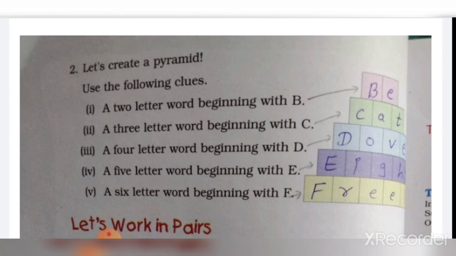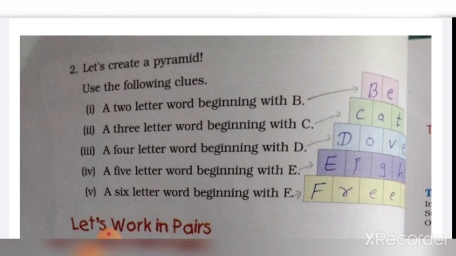Next, a five letter word beginning with E. Here I have written EIGHT. The T you cannot see because that page is turned. So I'm speaking again, you can write it by yourself, as we are not able to see it here, right?